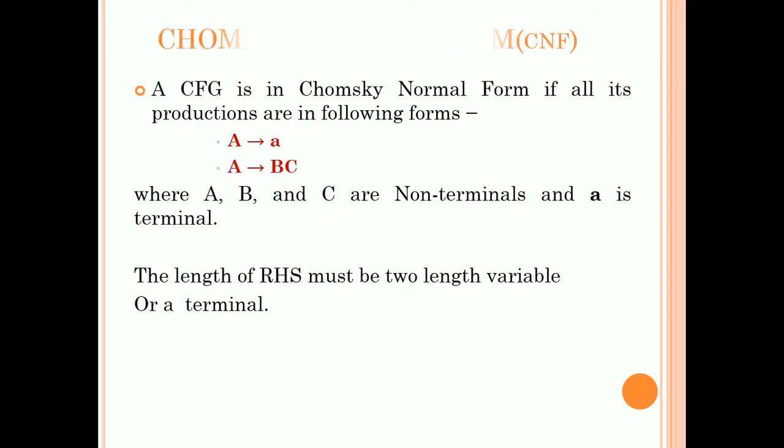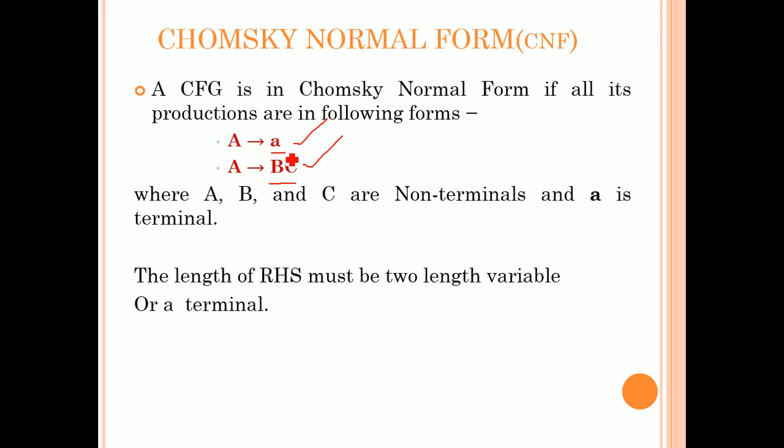Let us see what is a Chomsky normal form. A context-free grammar is in Chomsky normal form if all its productions are in the following form. What are those forms? A tends to a, or A tends to BC. So whenever you say the context-free grammar is in Chomsky normal form, all the productions must be in the form of a two-length variable or a single terminal.